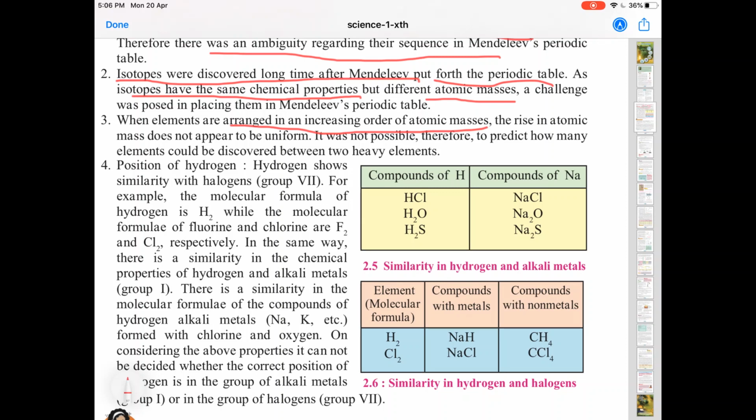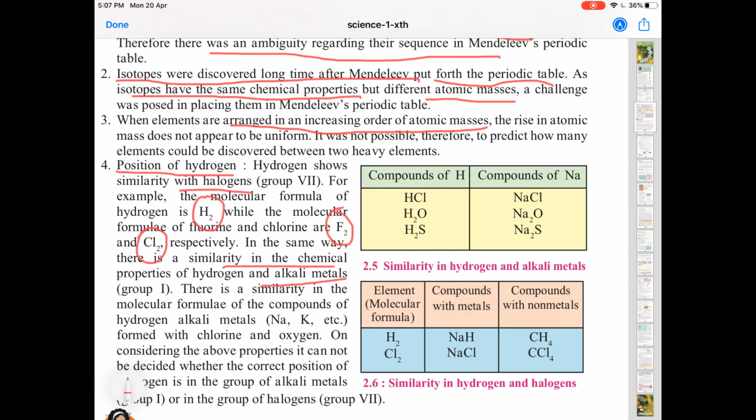And the last one is a very major one. Mendeleev's periodic table does not justify the position of hydrogen. Hydrogen has a lot of similarities with halogens. For example, the molecular formula of hydrogen is H2, which is similar to the halogens fluorine, F2, and chlorine, Cl2. Similarly, hydrogen has similarity in chemical properties with alkali metals.